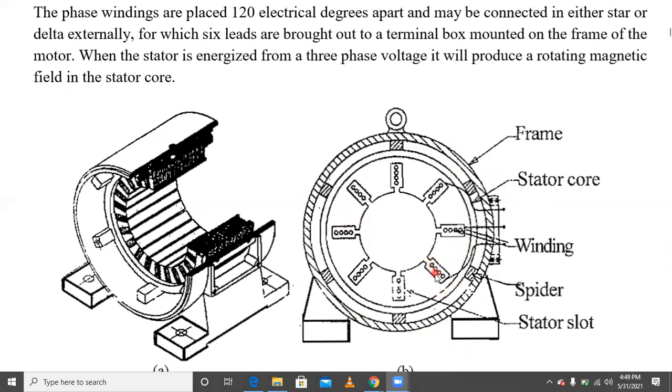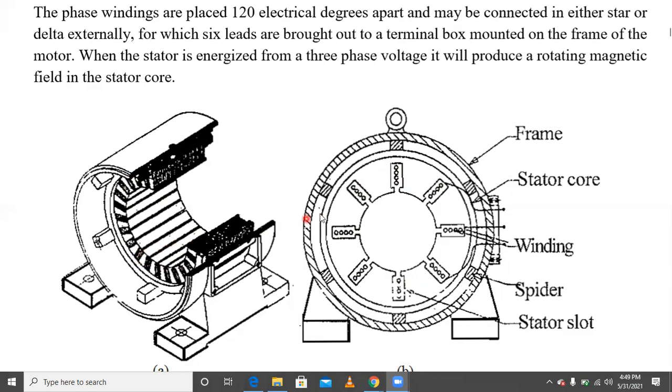In this stator core there are different slots. Here is a slot, here is also a slot, and this is also a slot. The number of slots are placed like this on the stator core.